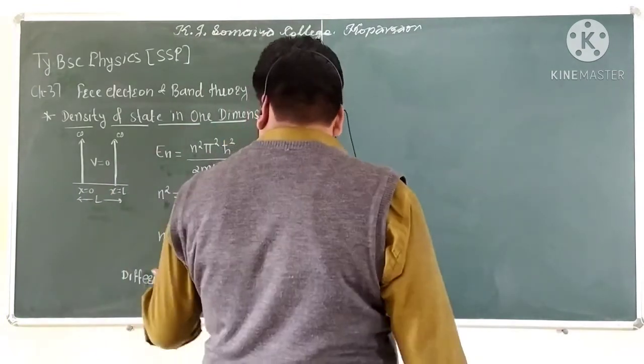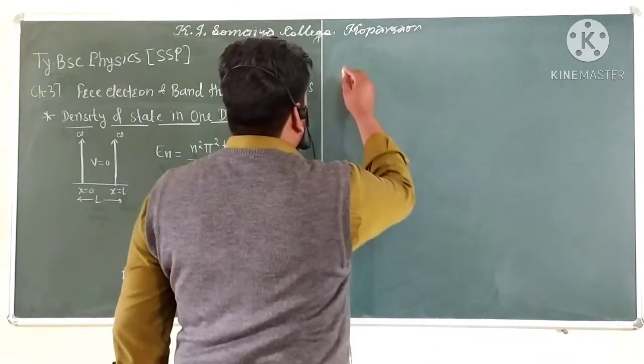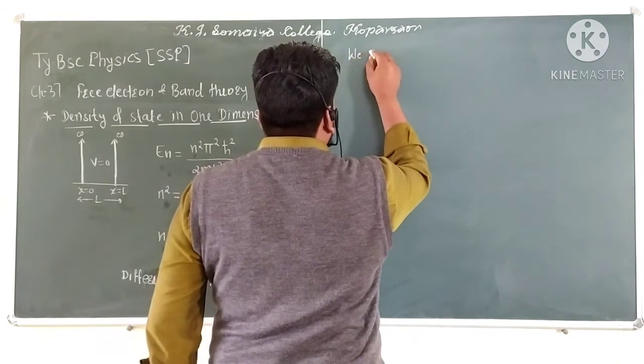Differentiating and multiplying this equation by 1 by 2, we come to a conclusion.